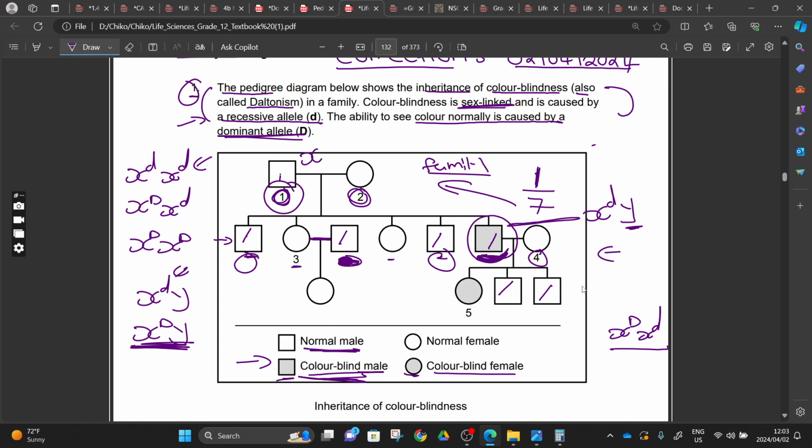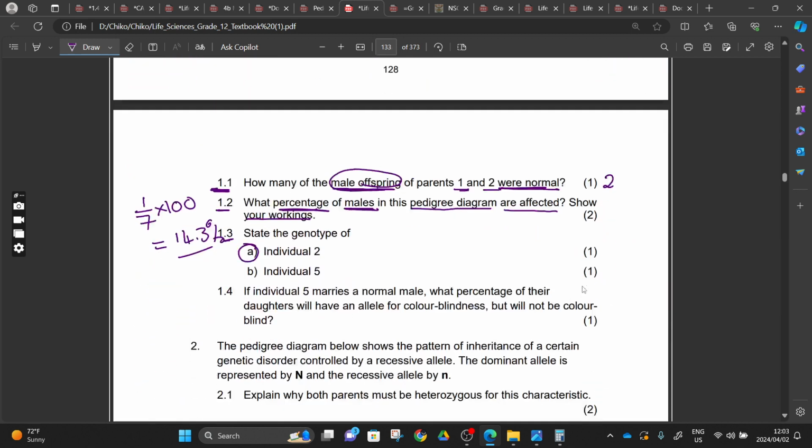It means that this father here, he will be like this. But the small letter X, he got it from the mother. The mother, she's going to have this one, and the one that she will give this one. But since she's able to see color, it means that the dominant one is dominating like this, and this will be the genotype of this mother. She will be a carrier, right? You agree with me, right? She will be a carrier, something like this.